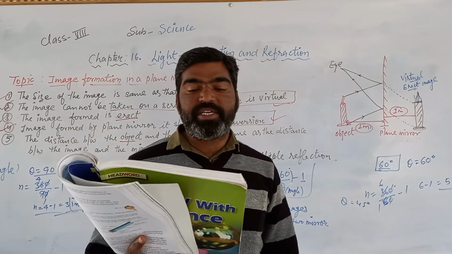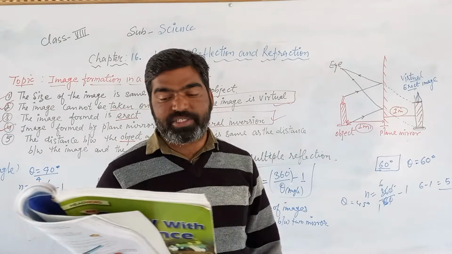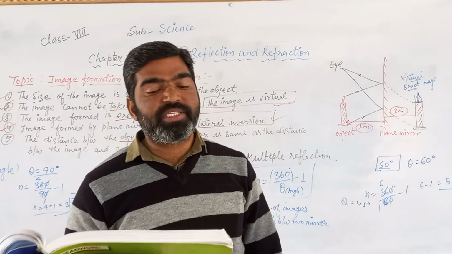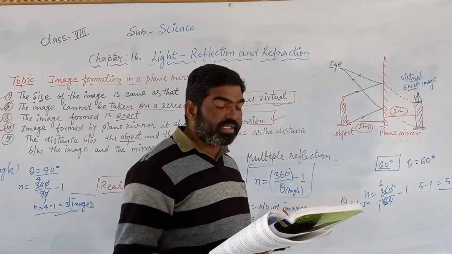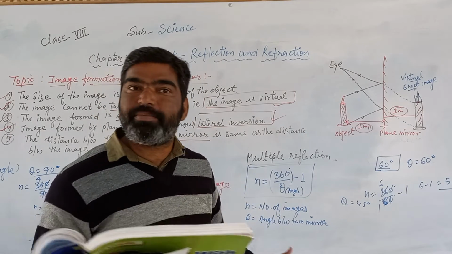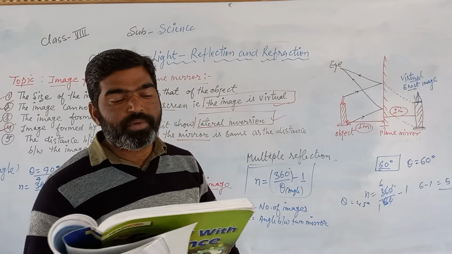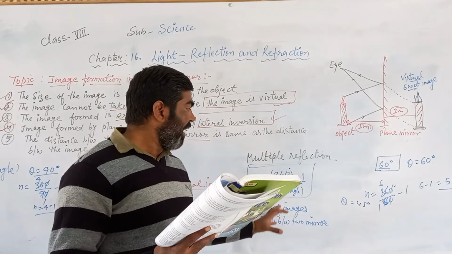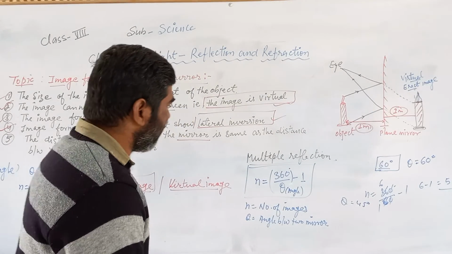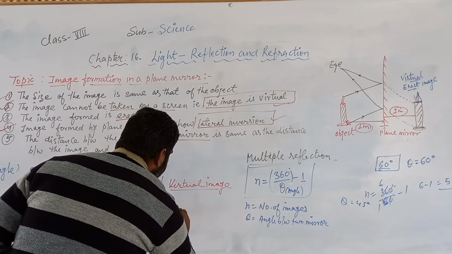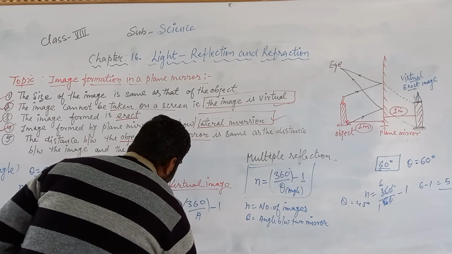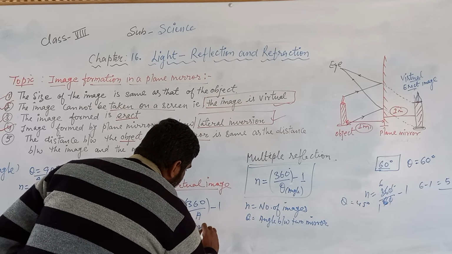After studying the table in the activity, you observe any pattern in the number of images formed that can be generalized by this relation. Here n represents the number of images formed after reflection, and in your textbook n is equal to 360 divided by A minus 1. Here A is equal to this angle.